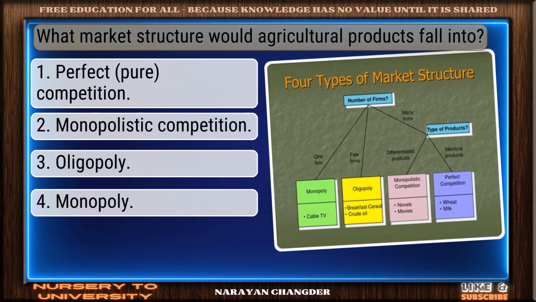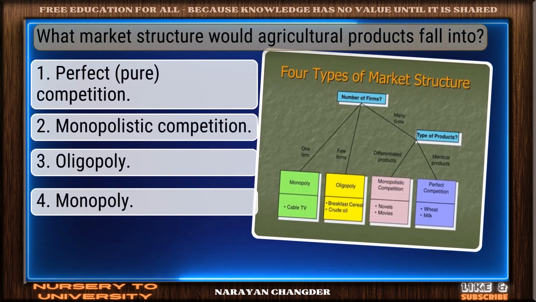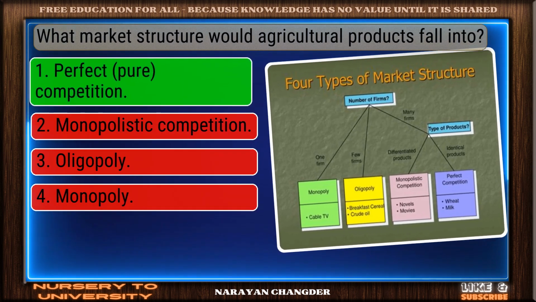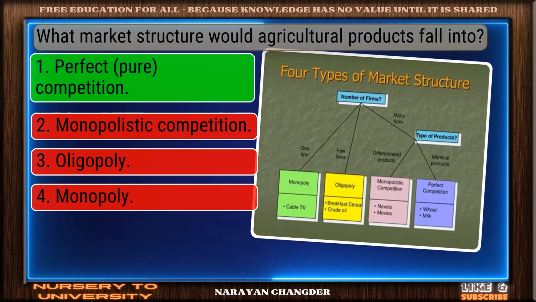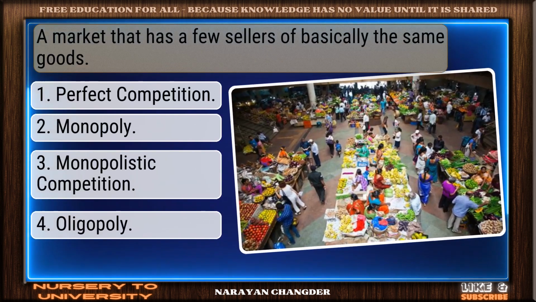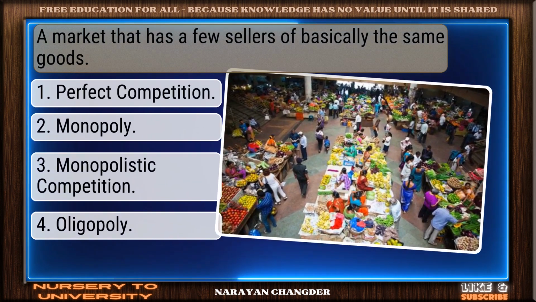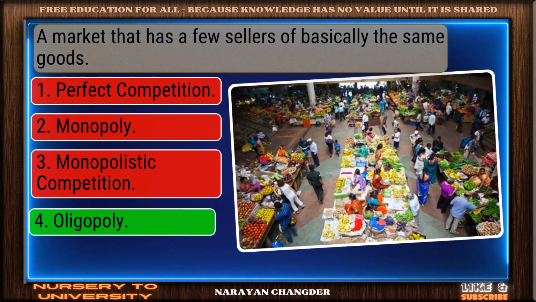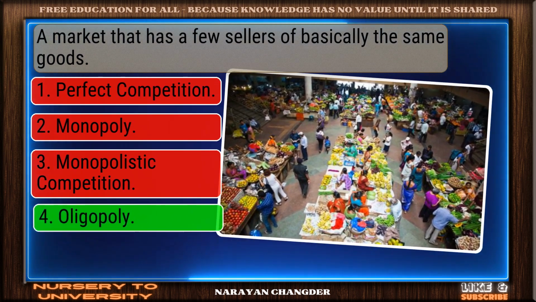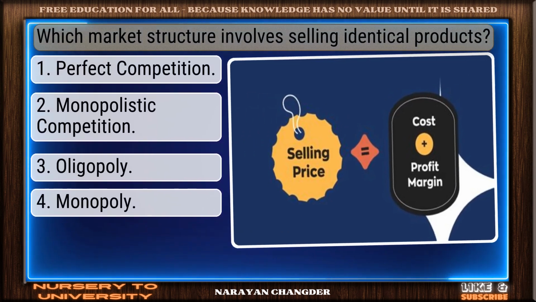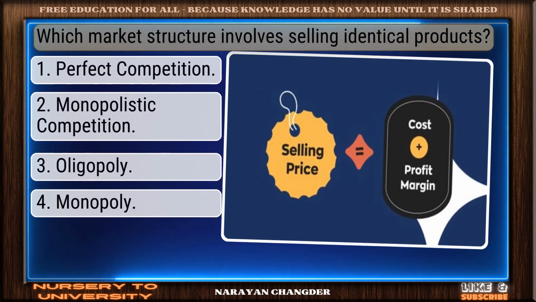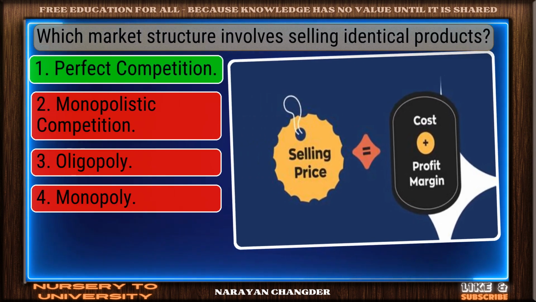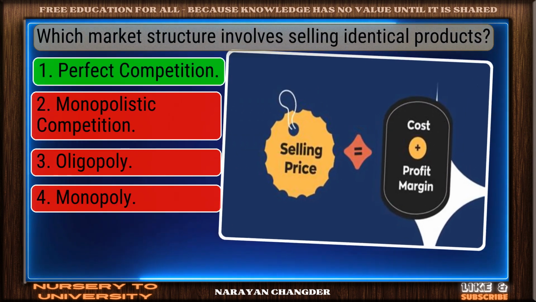What market structure would agricultural products fall into? Smart move. Perfect competition is an accurate answer. A market that has a few sellers of basically the same goods? You got it. Your choice oligopoly is right. Which market structure involves selling identical products? Nice selection. Perfect competition is the correct and valid answer.